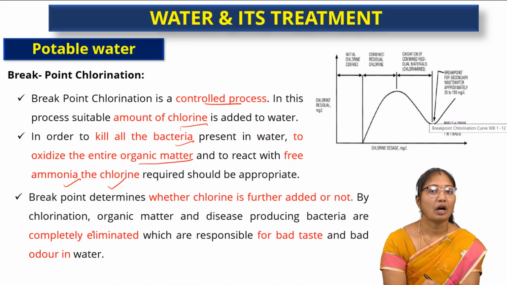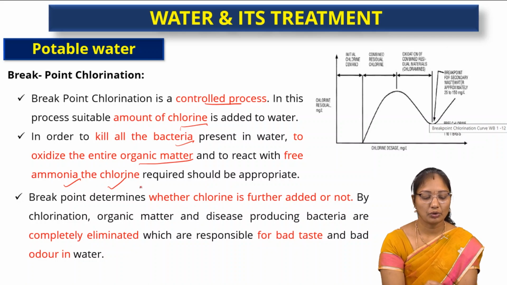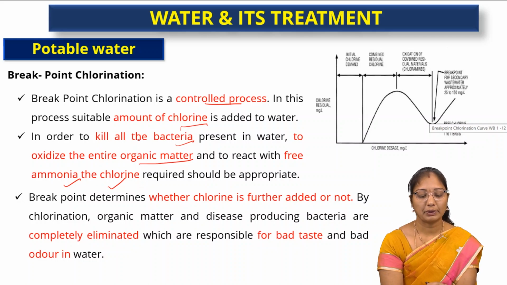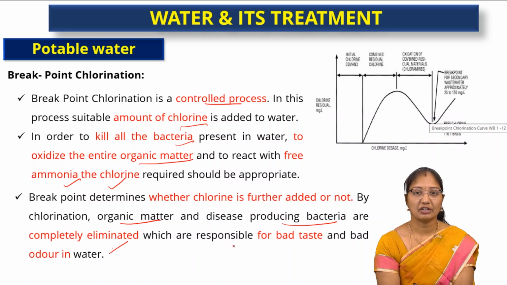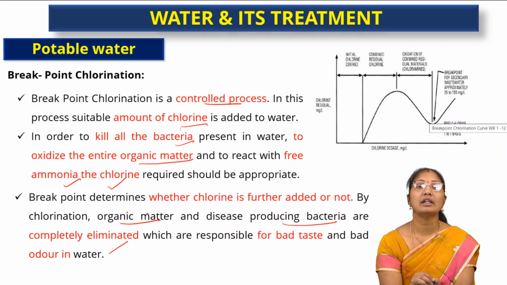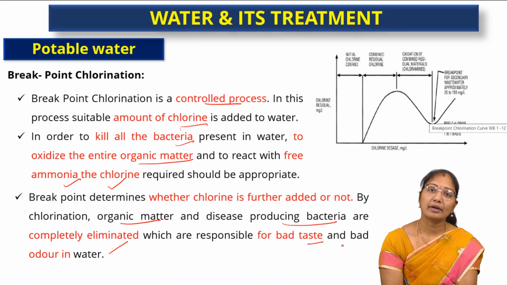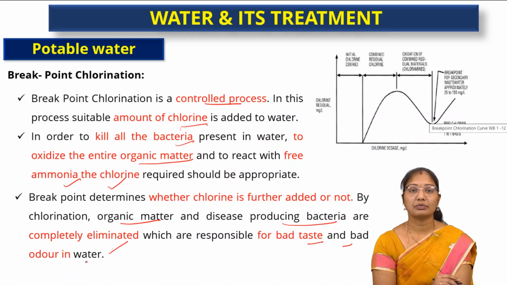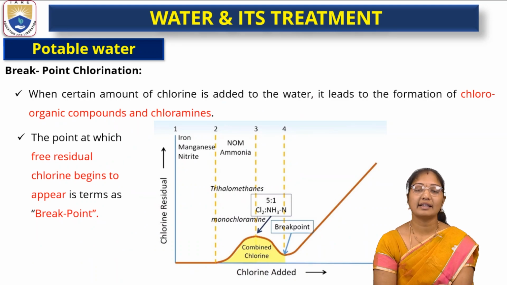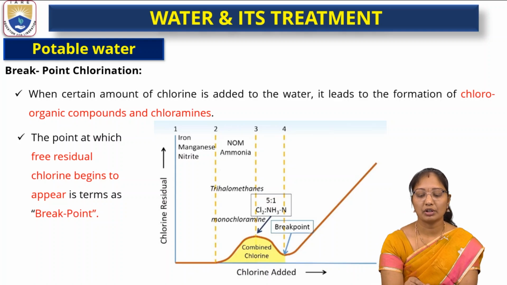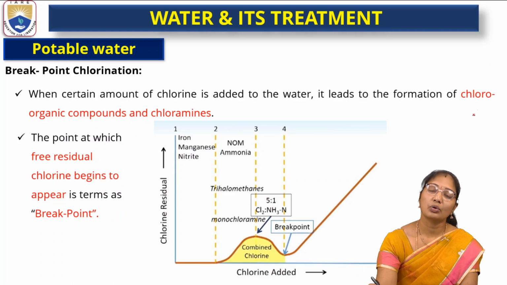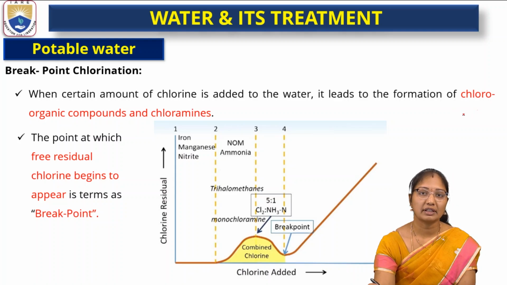By chlorination, organic matter, chlorine and ammonia react and bacteria are killed. So organic matter and disease-producing bacteria are completely eliminated. These are the main sources of bad taste and bad odor in water. So by adding this chlorine, we are removing the undesired taste and bad odor of the water. When a certain amount of chlorine is added to the water, it leads to the formation of chloroorganic compounds. This chlorine reacts with the organic compounds present in the drinking water and forms